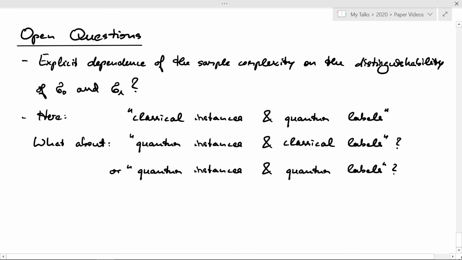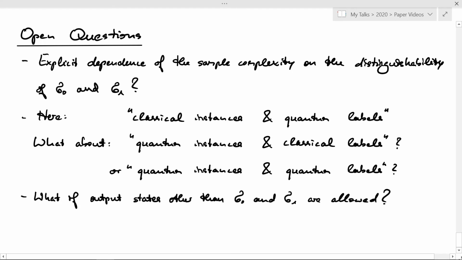You could now simply ask what happens if, for example, the instances are quantum and the labels are classical. This would correspond to measurement procedures. Or you could try even more, namely to have both quantum instances and quantum labels. The latter would then describe evolutions of quantum systems. For our scenario, we assumed that the output hypothesis always has to produce either the label sigma 0 or the label sigma 1. What would change in this scenario if the output hypothesis could produce other quantum labels?